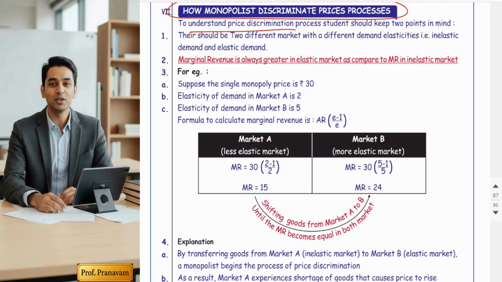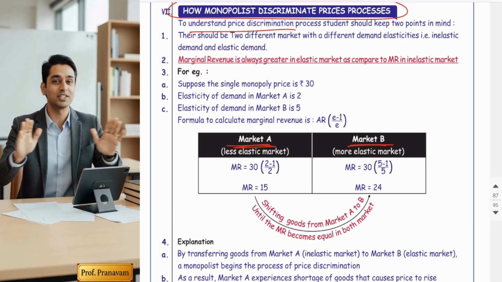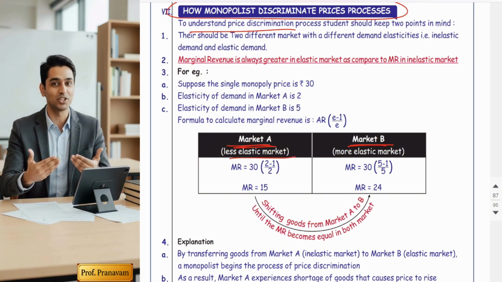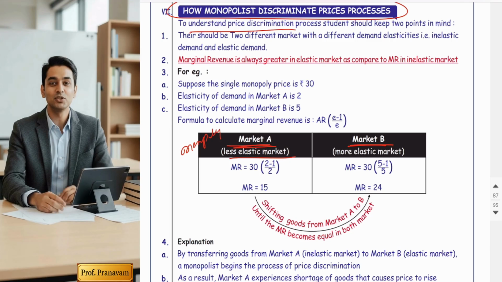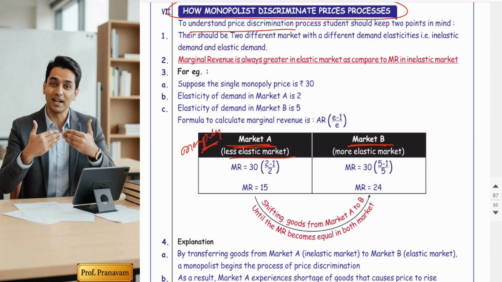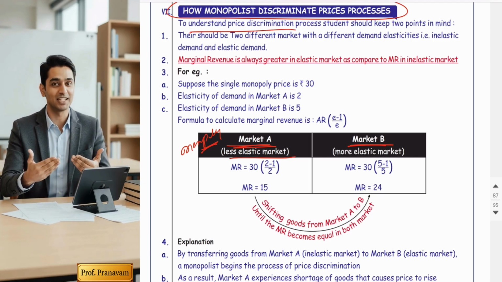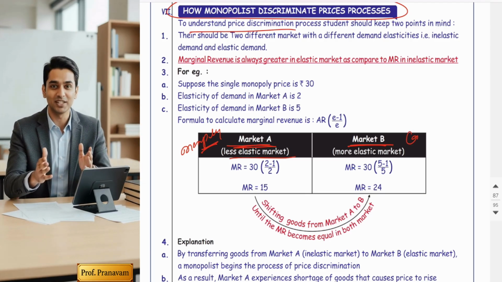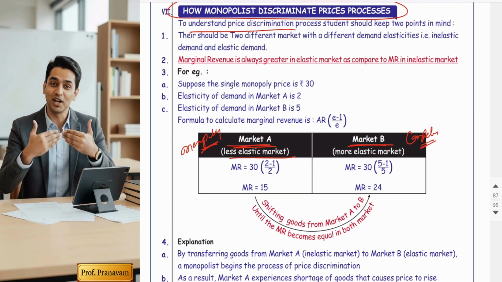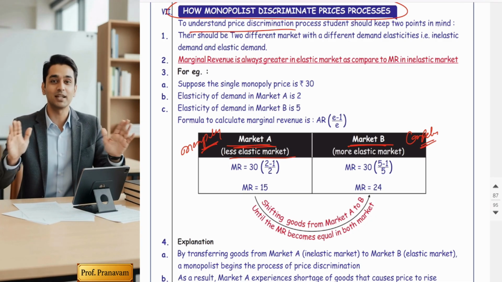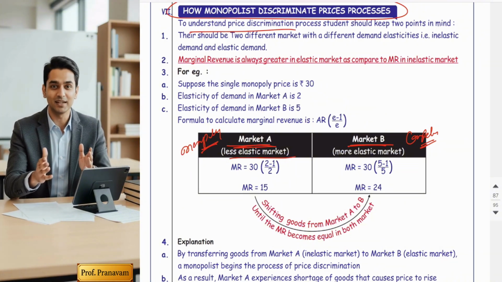The seller has two markets. A monopolist has two markets, market A and market B. Market A is a less elastic market, or I can say an inelastic market. It means in market A, the seller is enjoying monopoly. He has a stable business. He has loyal customers in that market. And market B is more elastic, highly elastic. It means here he is facing competition. Assume it this way: market B is a competitive market, and market A is a monopoly market for him.